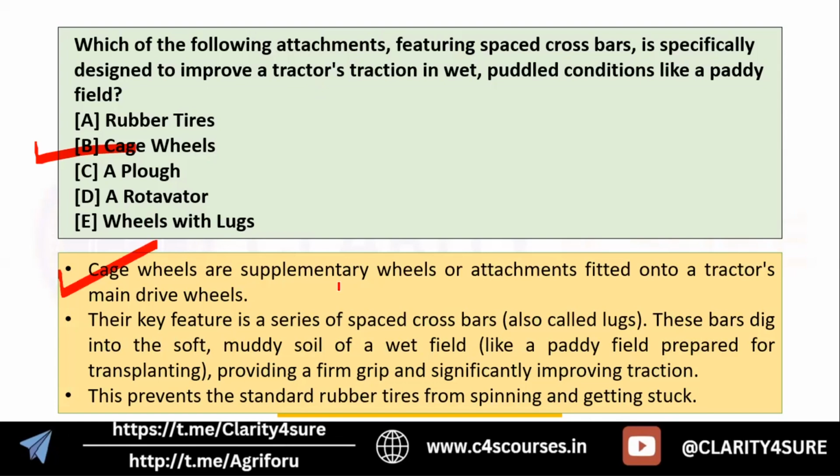They are supplementary wheels or the attachments fitted on the tractor's main drive wheel. Okay, so you can say this is the wheel. So this cage wheel can be fitted over the tires or it can be replaced with these tires. Okay, so it can be a supplementary wheel or it can be an attachment. Okay, so what is this cage wheel doing?